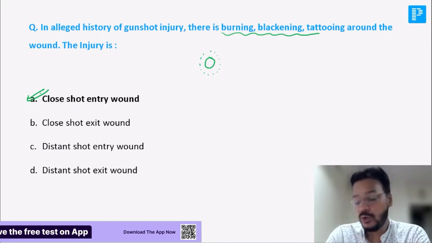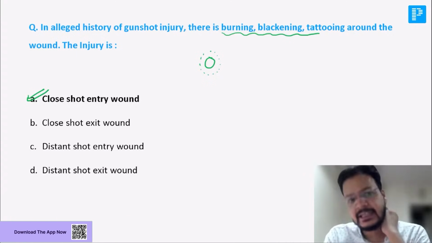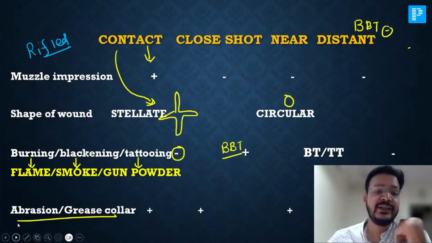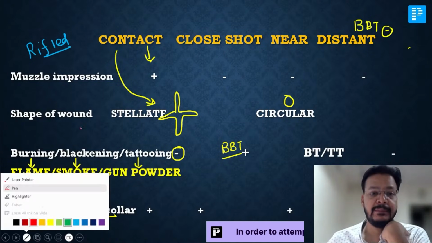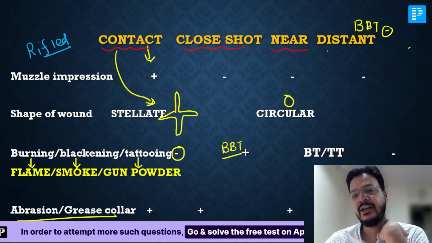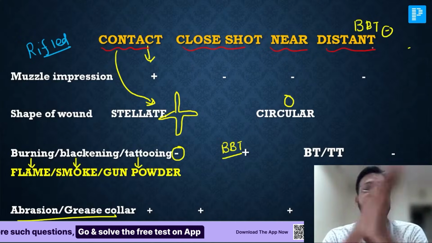It is a close shot entry wound. I will explain, don't worry. But there are four ranges. What are these four ranges? Number one, contact shot. Number two, close shot. Number three, near shot. Number four, distant shot.